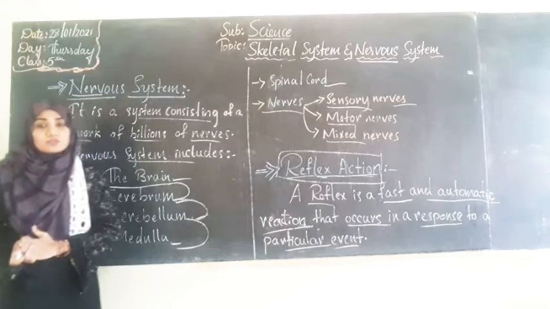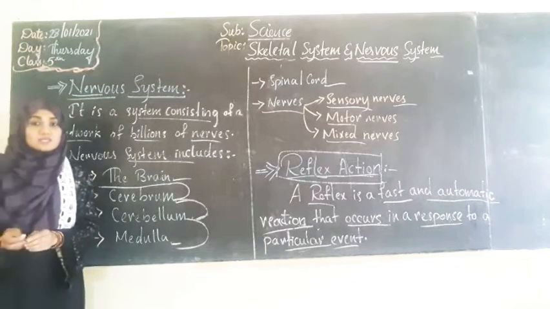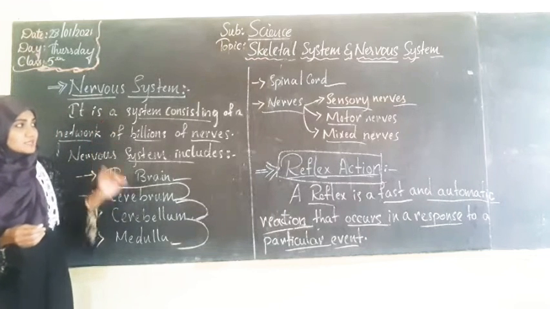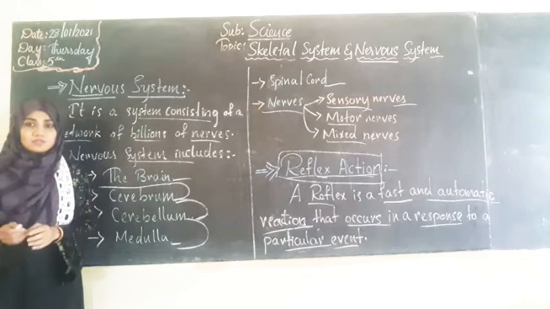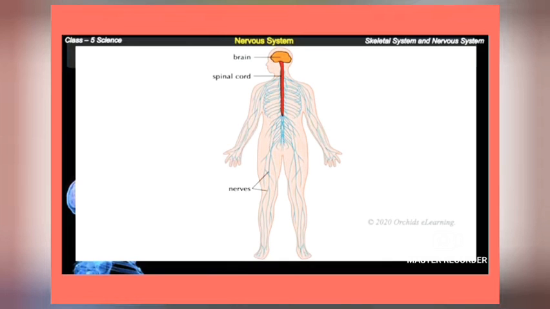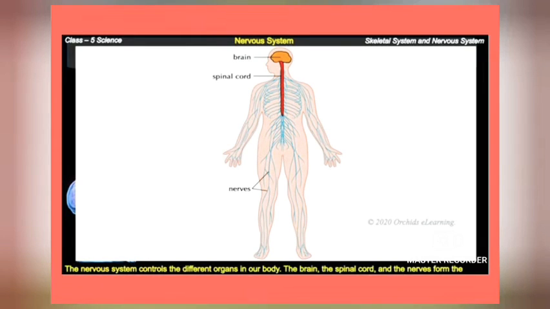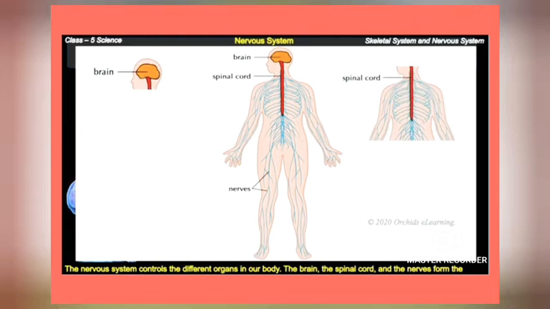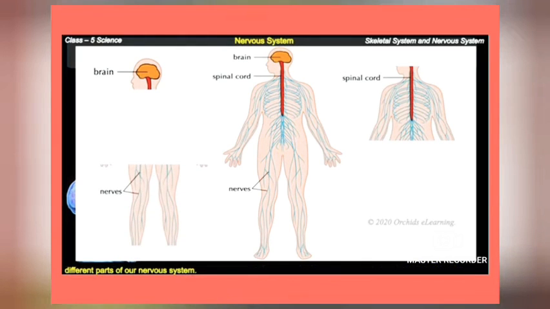Now you have to note down all the points and listen carefully, step by step. Nervous system. The nervous system controls the different organs in our body. The brain, the spinal cord, and the nerves form the different parts of our nervous system.